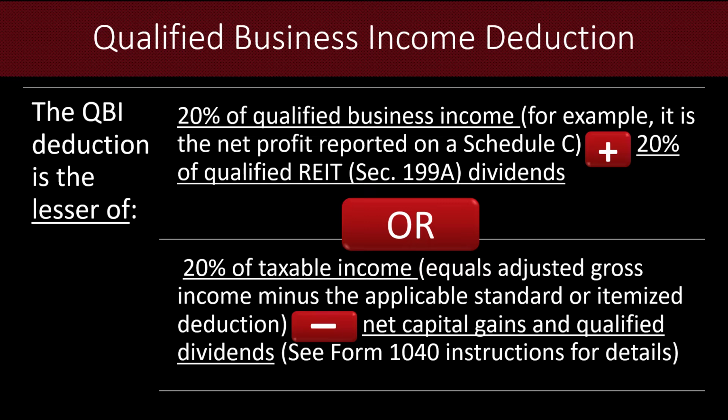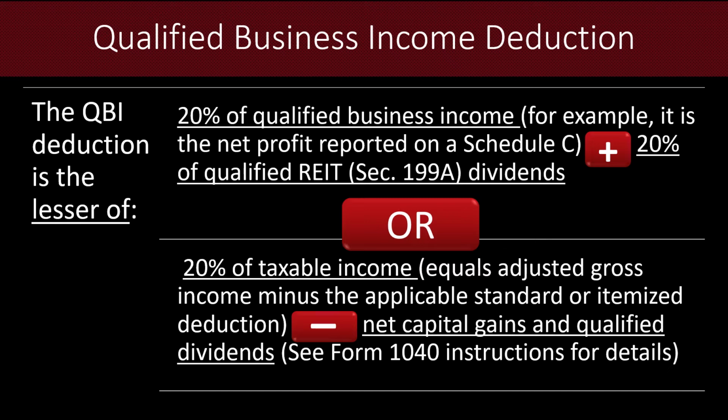Situation 2 is if the taxpayer has a taxable income that is lower than their qualified business income, which can happen because we might have other capital losses, or we might have adjustments to income that lower the taxable income to a lower amount than what the qualified business income was.